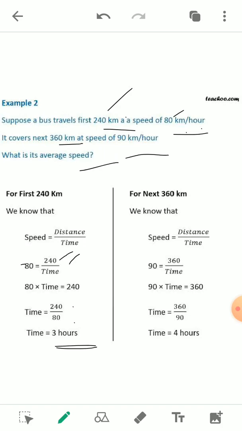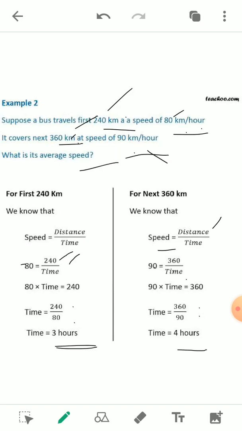In the next case, you see a 360 kilometer path is traveled by the bus at a speed of 90 kilometers per hour. So speed is equal to 90, distance is equal to 360. By putting in the values, we can find the time, and that is equal to 360 by 90, which is equal to 4 hours.